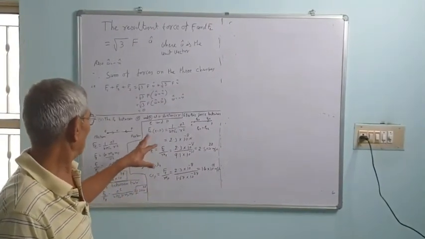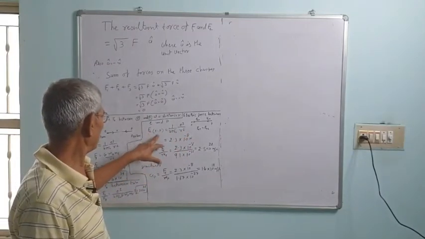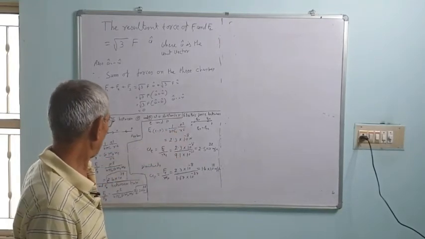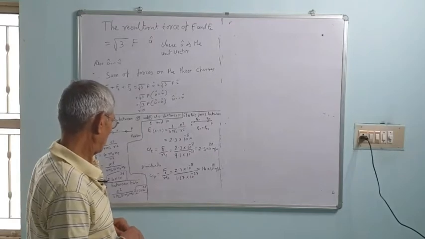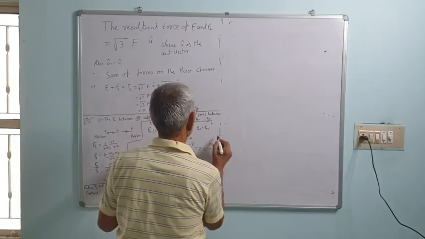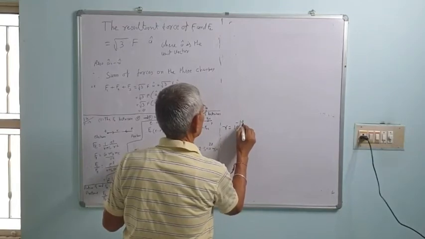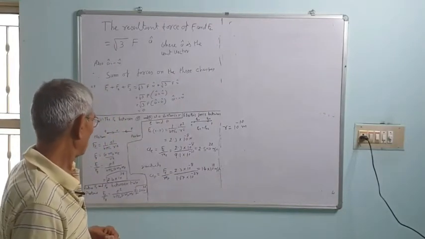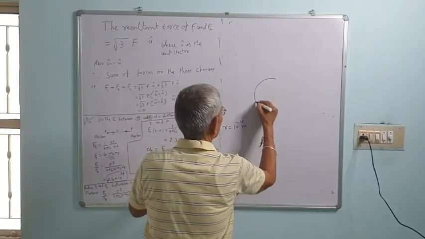Let us see now the electric force between the electron and proton and the acceleration. The electric force between the electron and proton is given by the equation 1 upon 4 pi epsilon naught e square upon r square. Correct? At a distance separating them by 1 Angstrom unit, that is r is equal to 10 to the power minus 10 meters. That is nuclear size. Correct? This is the case of a hydrogen atom, we can see.